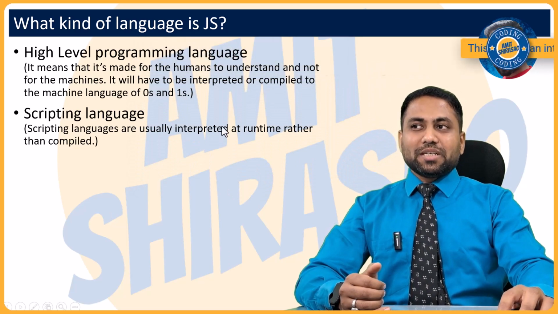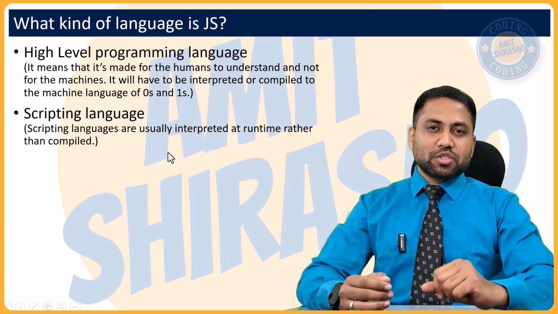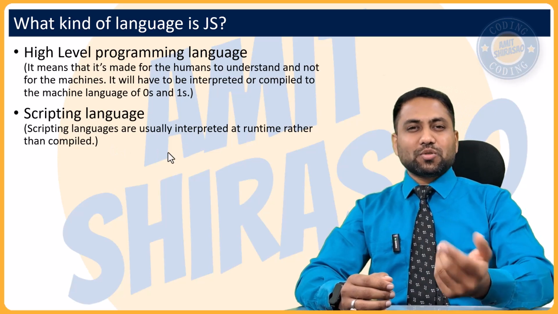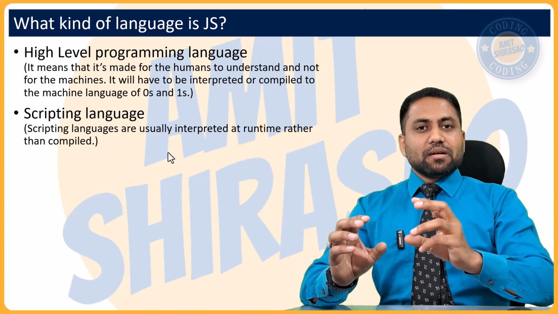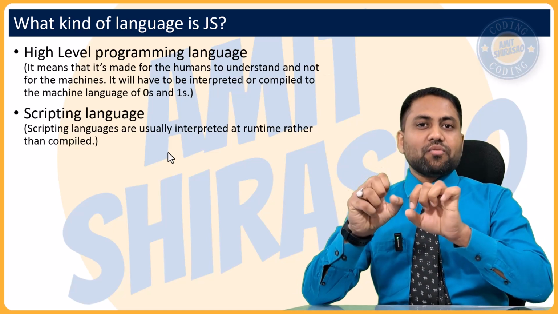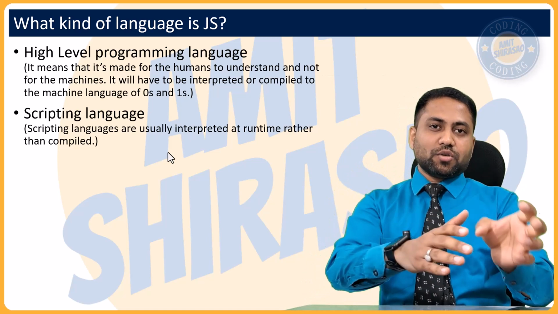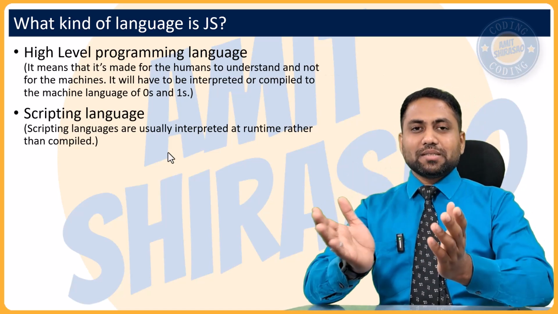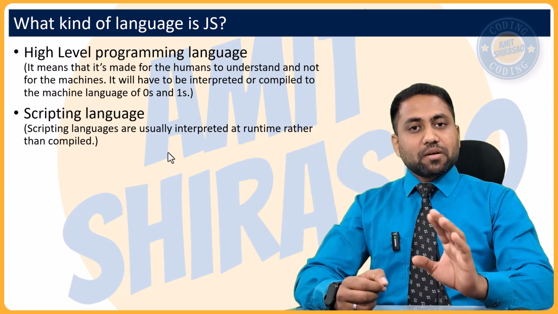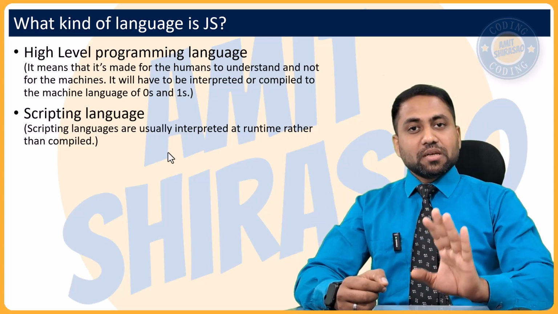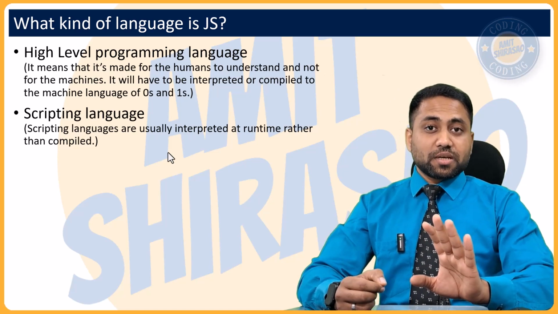Another name for interpretation that only some people use is just-in-time compilation. So what is just-in-time compilation? It is also the same thing. It means basically you are compiling the code while you're executing it. So you're compiling the code while you're using it. So this is basically just interpretation. It's just a fancy name for interpretation. But whatever your interviewer uses, answer in those terms only. If he says, okay, is JavaScript a just-in-time compiled language?